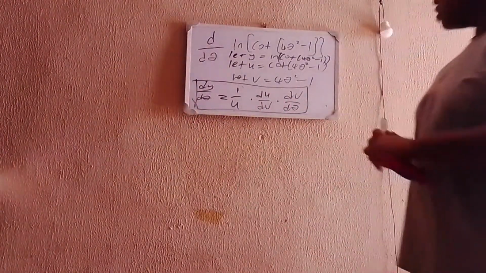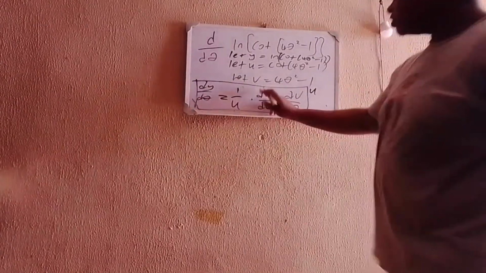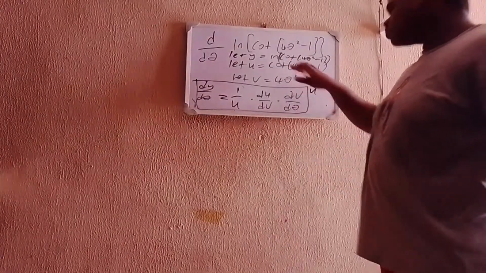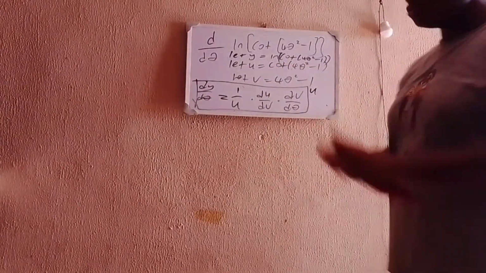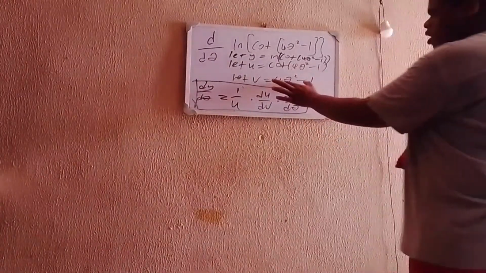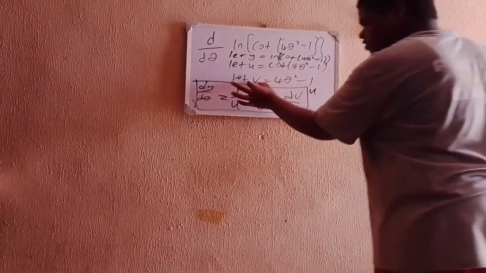But okay, the next now we have u. We have to find the u dv. U now is directly linked to v. How is u directly linked to v? There's no v inside this formula. But how is u directly linked to v? You can see that here you have 4 theta square minus 1. But this 4 theta square minus 1 is equal to what? This 4 theta square minus 1 is equal to v.